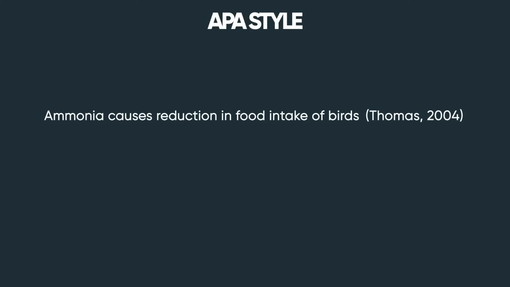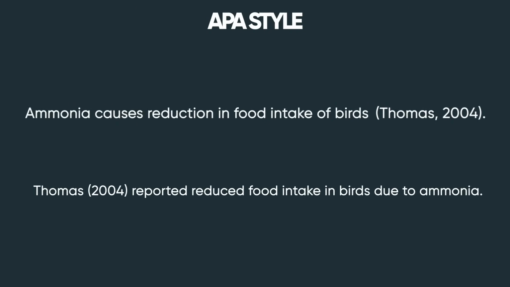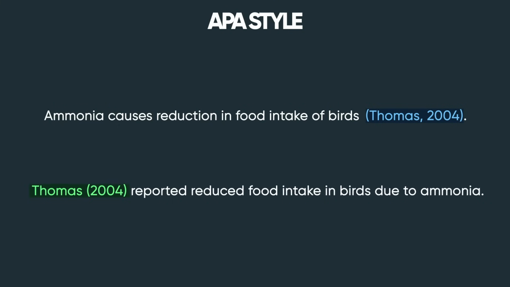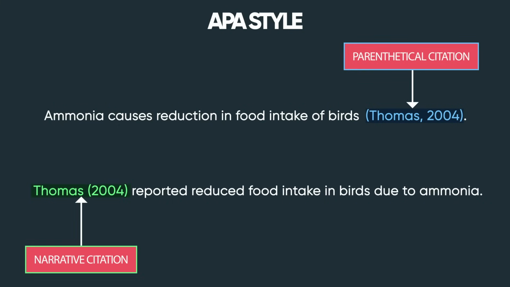First sentence: ammonia causes reduction in food intake of birds (Thomas 2004). Second sentence: Thomas (2004) reported reduced food intake in birds due to ammonia. In the first sentence, we have the in-text citation at the end of the sentence, and in the second sentence, we have the in-text citation at the start. The first one is called parenthetical citation, and the second one is called narrative citation. Parenthetical at the end and narrative at the start.